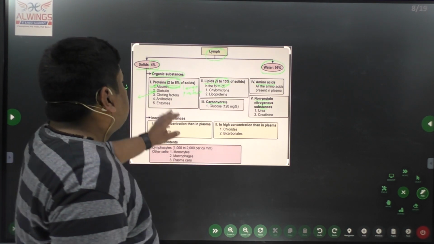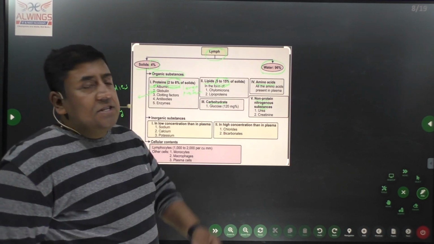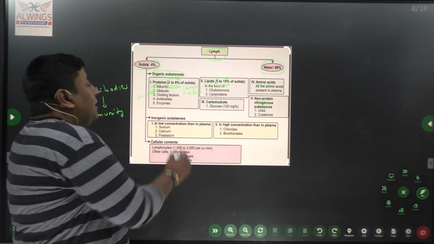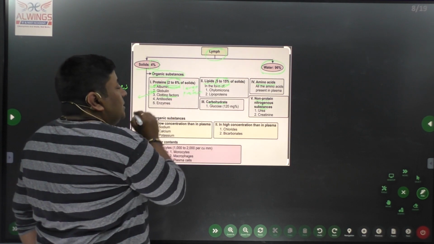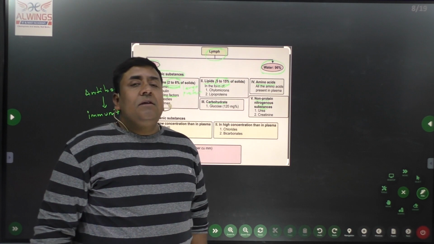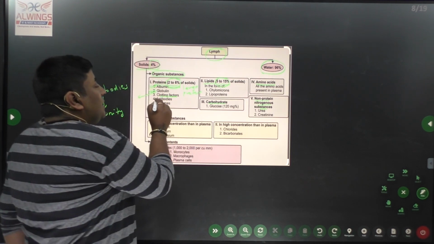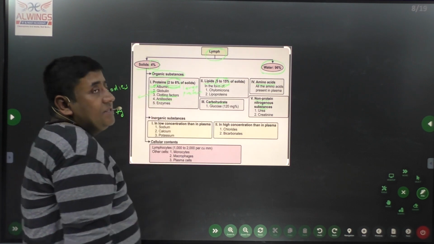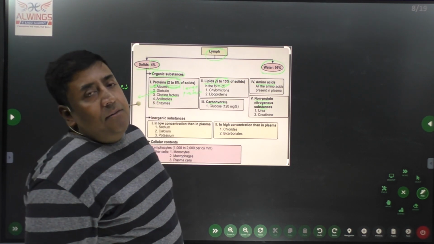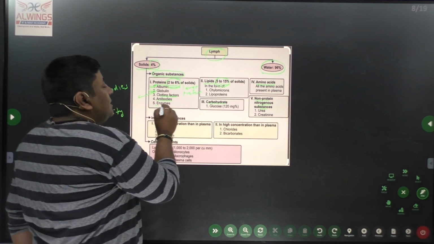These immunoglobulins are antibodies which form our immune system or immunity. Along with that, it contains clotting factors, as we discussed in the last class, like fibrin, etc. Whereas it contains antibodies like IgA, IgG, etc. Okay, along with some enzymes.